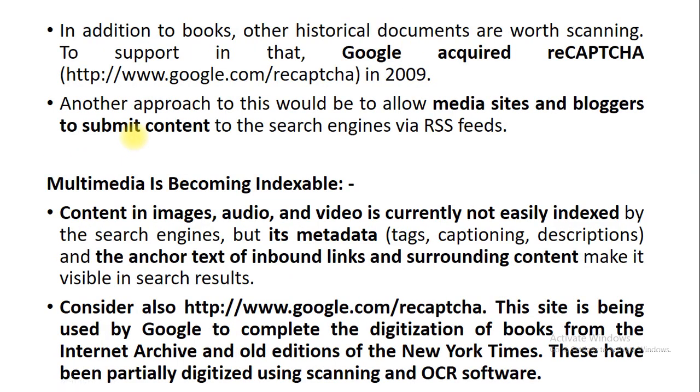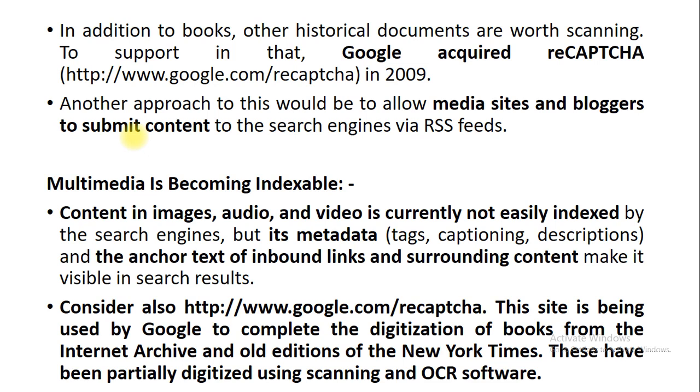In addition to books, other historical documents are worth scanning. To support that, Google acquired reCAPTCHA, and the link to generate reCAPTCHA code is www.google.com. Inside that, you just need to have one folder which is called reCAPTCHA. It has been working since the year 2009. So when you are going to scan any historical document, at that time you need to link it with the reCAPTCHA which is acquired by Google.